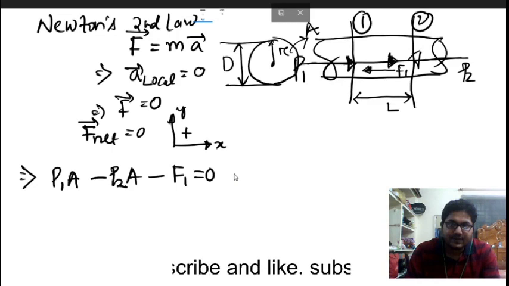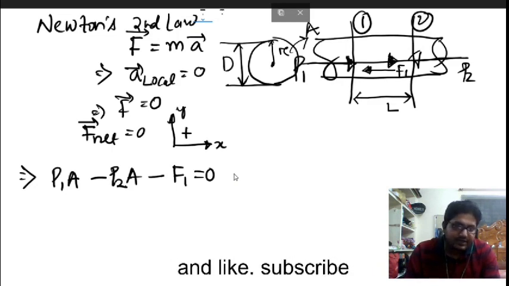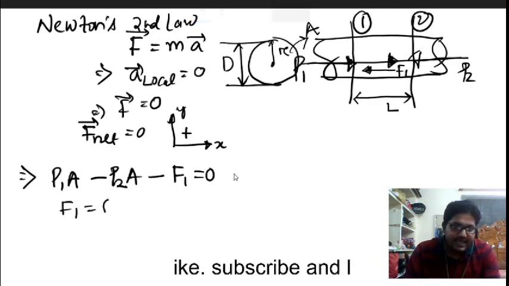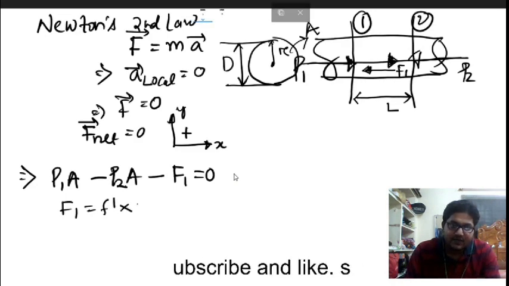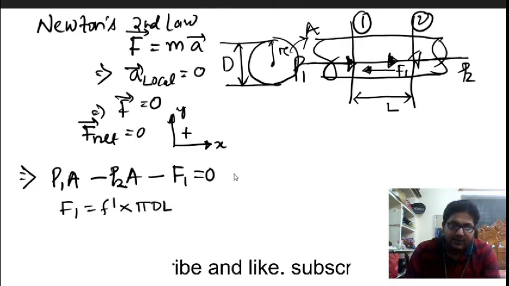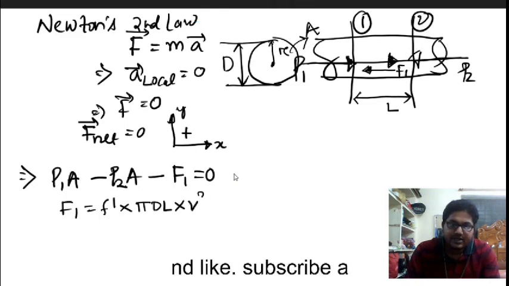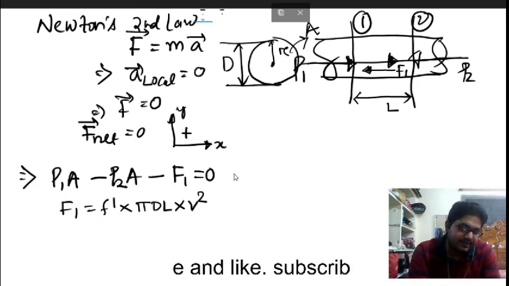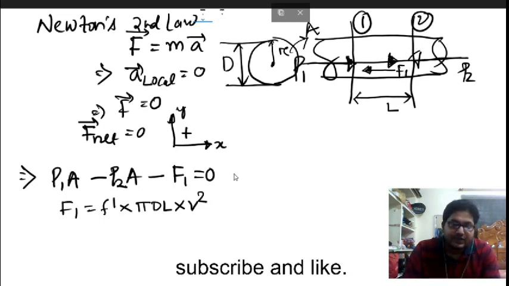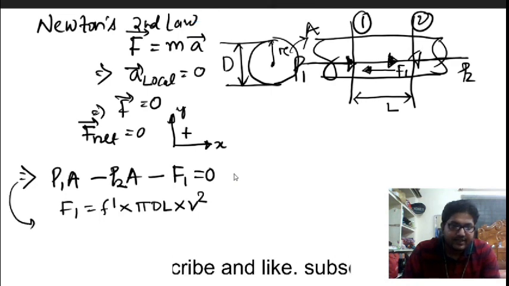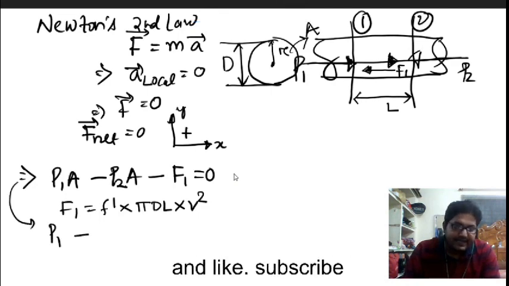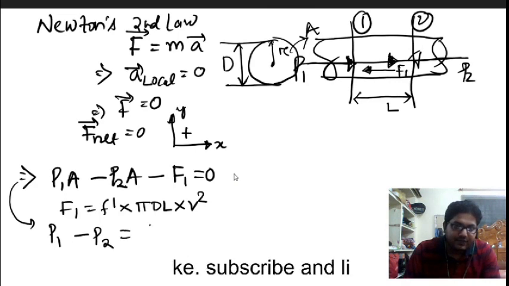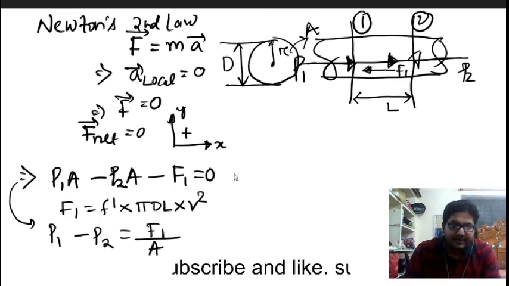This F1 is the frictional resistance. Now we can find F1, which is equal to F dash into the surface area. What is the surface area? This is pi into D into L, into the velocity square, V square. Now from this equation we can find that P1 minus P2 will be equal to F1 by A.